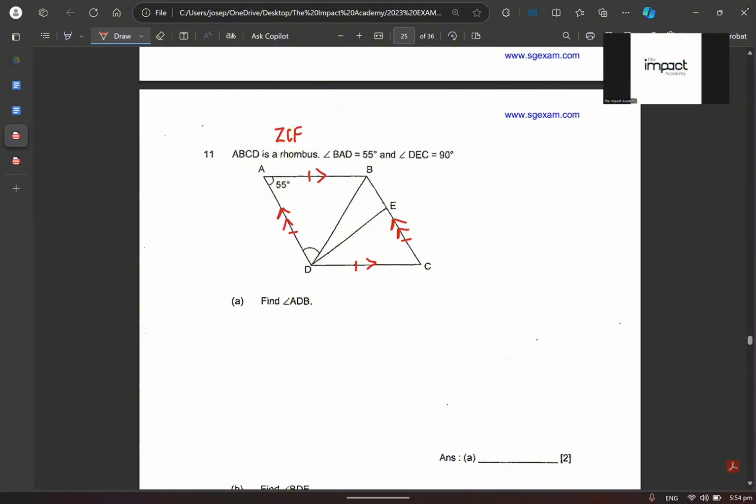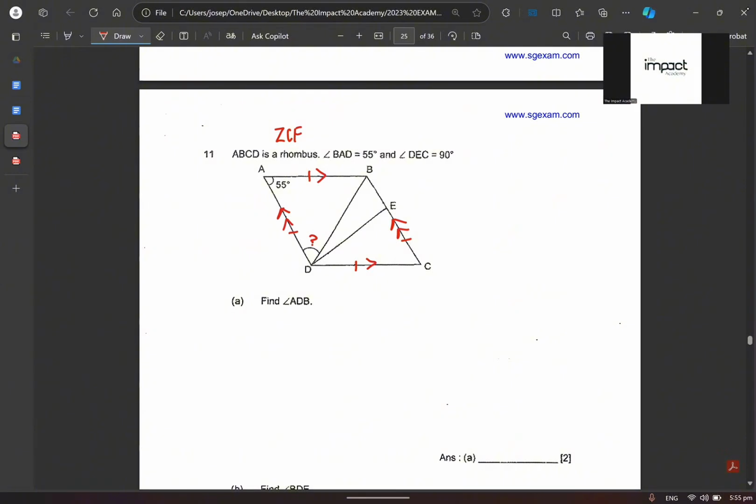Now, what I want to do is I want to find my ADB first. Where's A, D, and B? It's basically this question mark over here. Do you agree or disagree? Right, that is my A, D, B. Oh wait, this is an isosceles triangle.